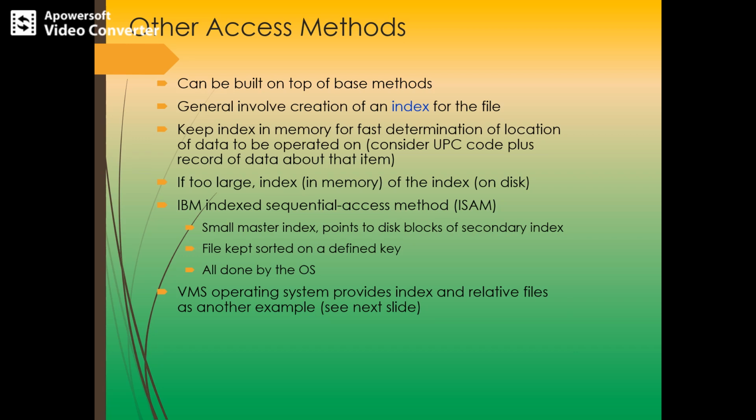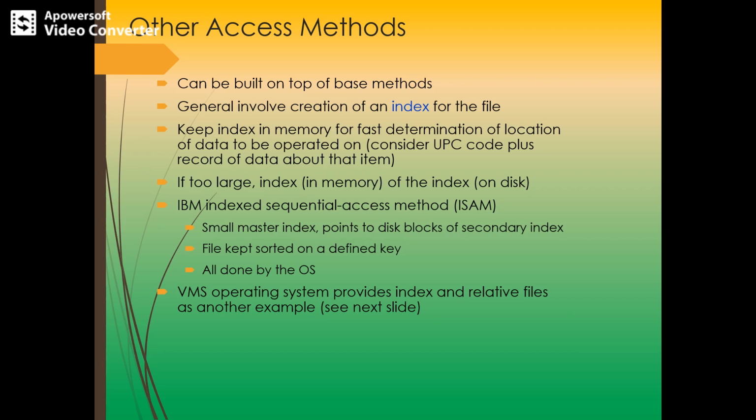Let's say we have IBM's indexed sequential access method, which uses a small master index that points to the disk blocks of a secondary index. The secondary index blocks point to the actual file blocks. The file is kept sorted on a defined key.